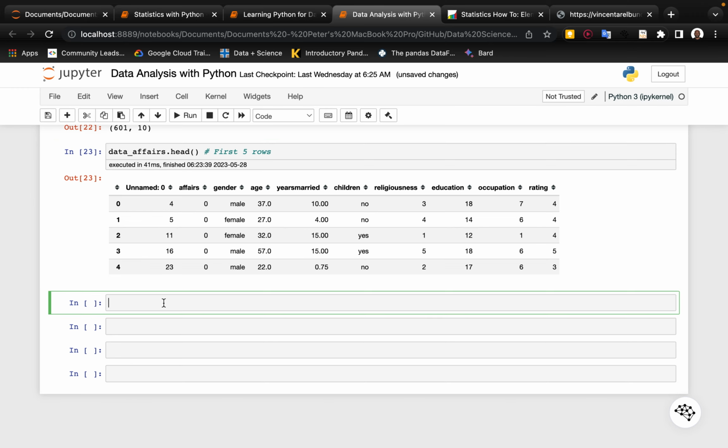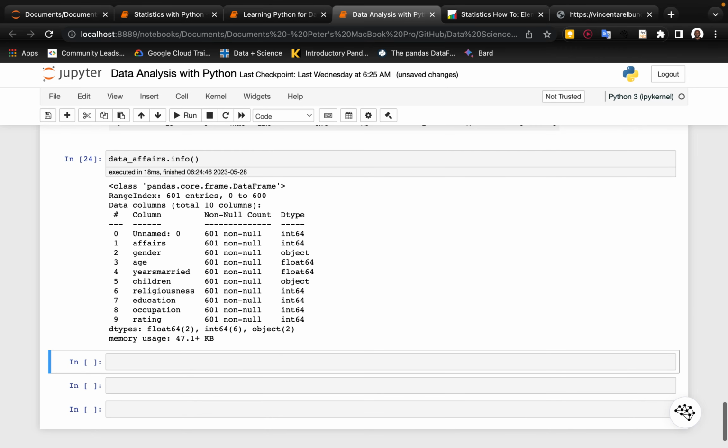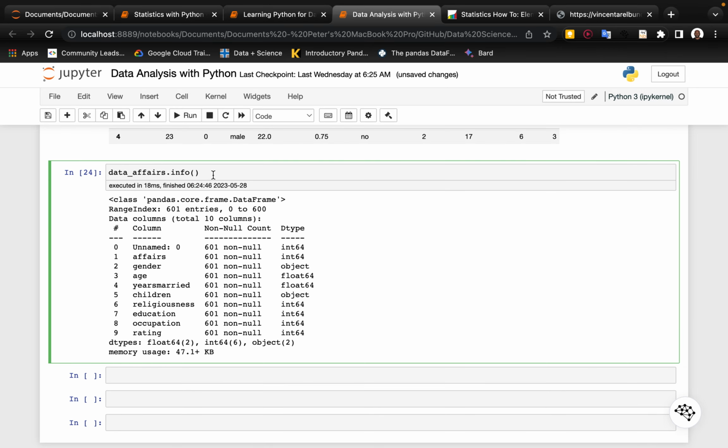The next thing we want to do is look at a concise data summary of what we have, and to do that we take data_affairs.info to give us a general sense of what we have going on here. So here is a concise summary. In this concise summary we get to see that this column is an integer.